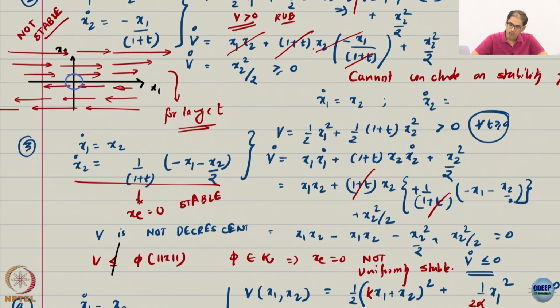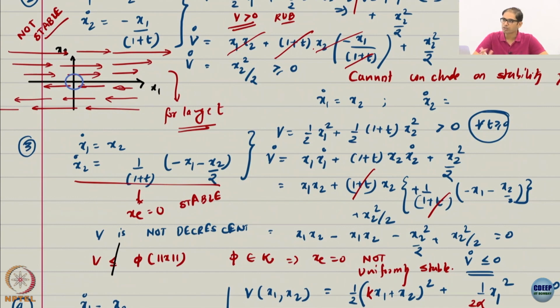But as soon as I introduce this time dependence, I drastically reduce what I got. I am now only stable, not even uniformly stable. I am quite certain it is not uniformly stable. So, significant drop in what I can do now.